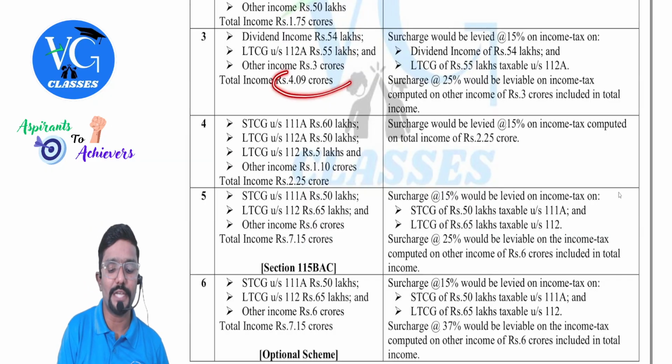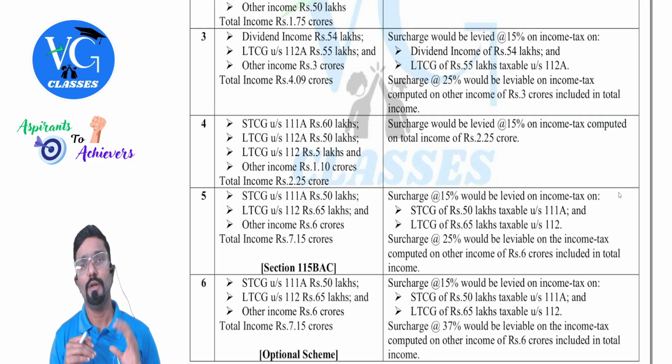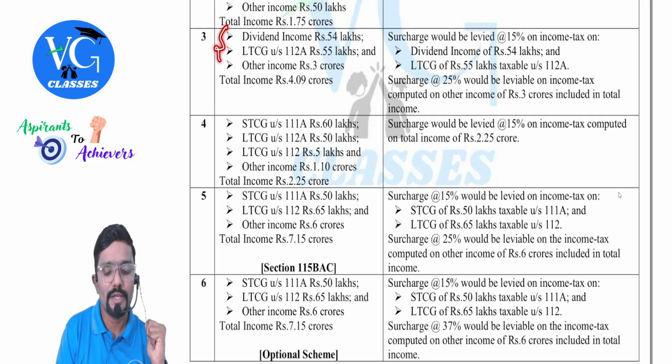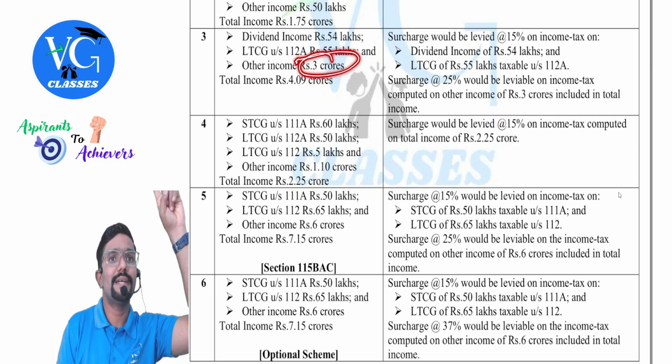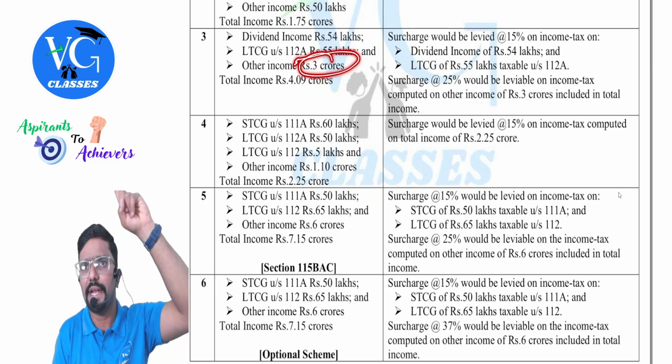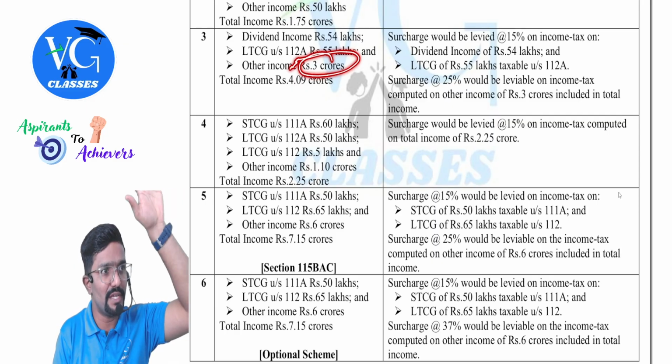Observe. Total income is how much, guys? 4.09 crore. But exclude the special income. So how much is my total income excluding the special income? It is 3 crore. Correct? Hope you guys are getting it. So 3 crore is more than 2 crore, excluding special incomes. So now we need to apply two separate rates.